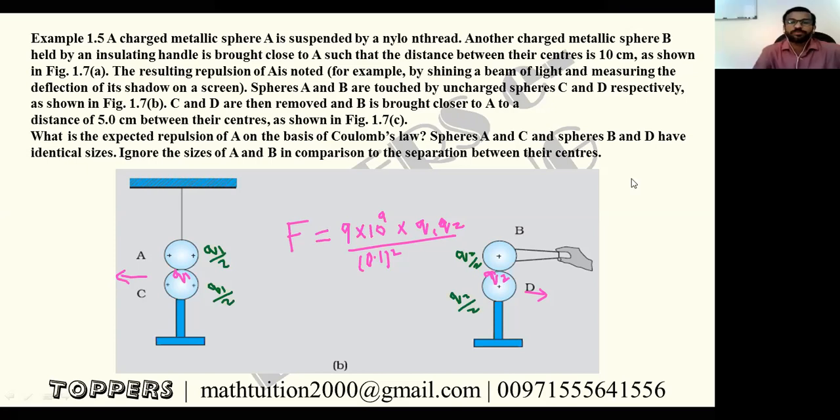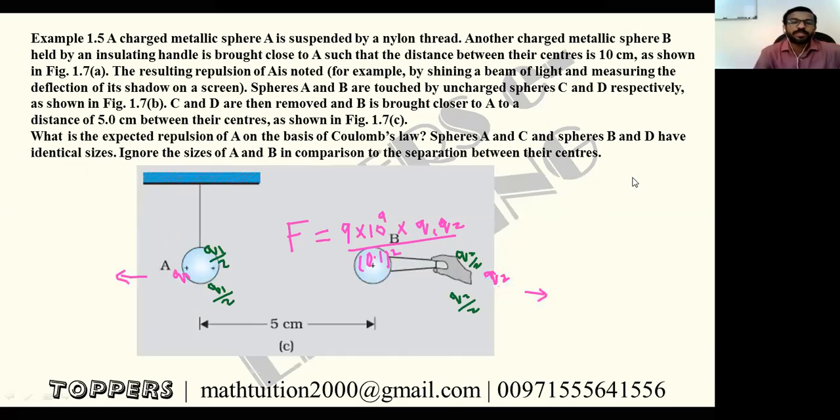Now, third, what are we doing? After that, we bring the two spheres, sphere A and sphere B, near each other, but the distance is halved. Now it is 5 centimeter. So what happened? What will be the repulsive force now? Who can say? Tell me.